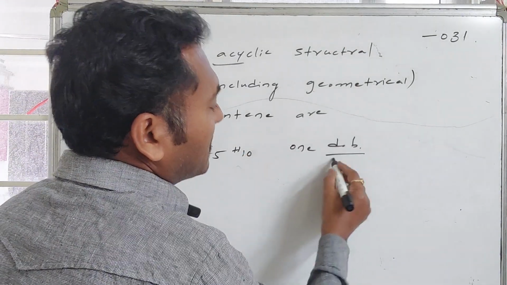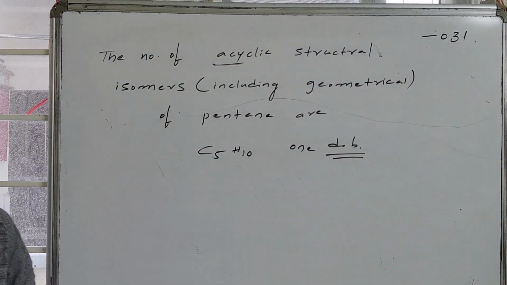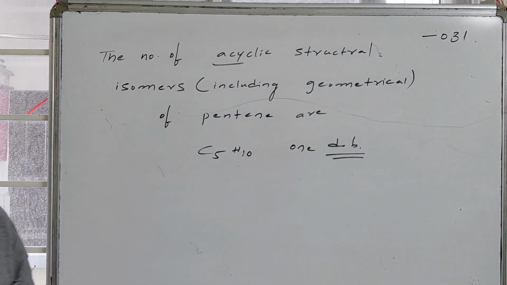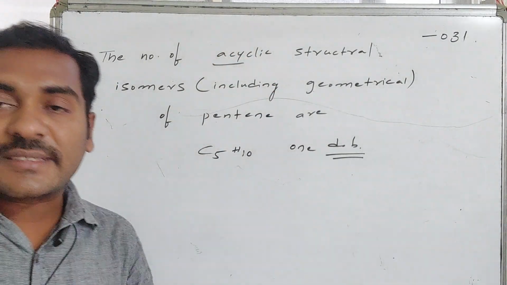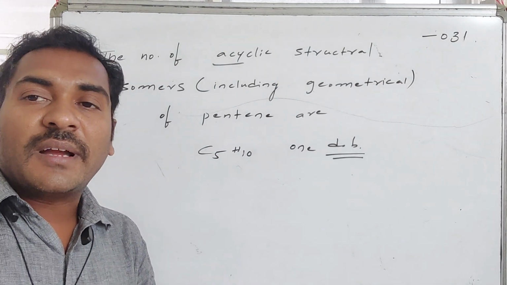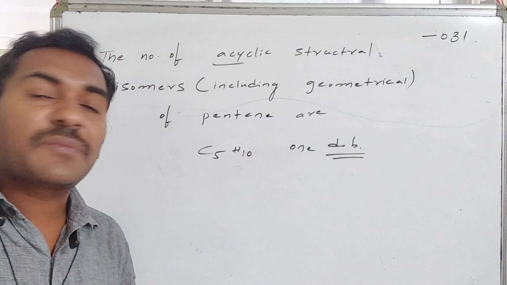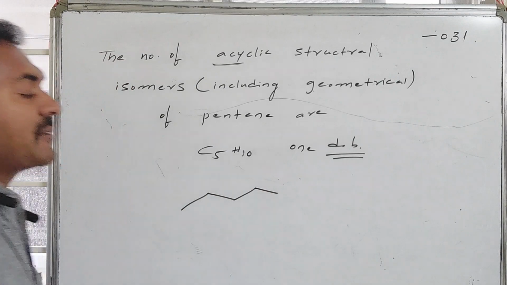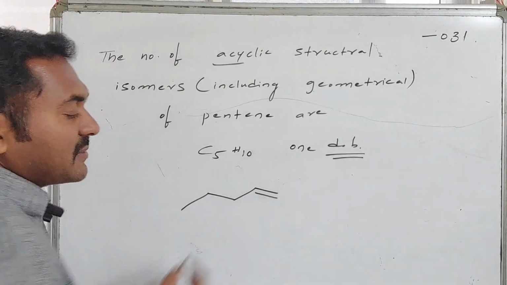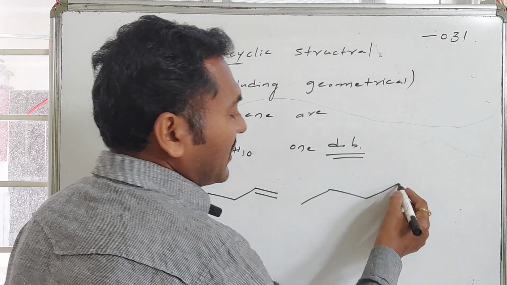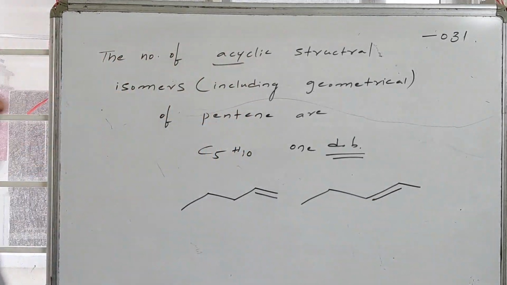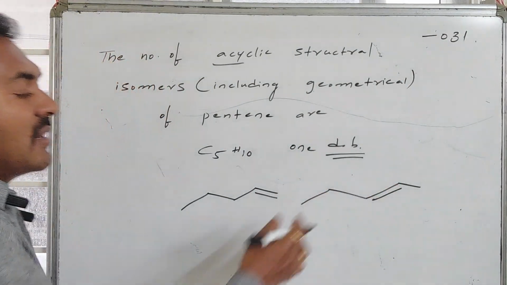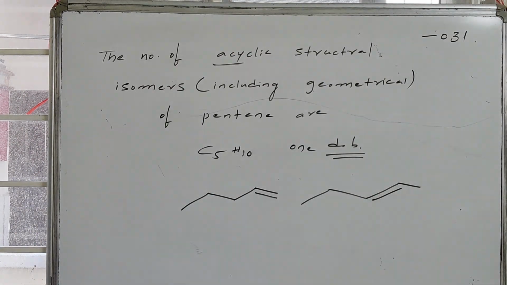If I write the possible structural formulas of C5H10 in various ways, from that I have to extract the number of acyclic ones. Cyclic is not considered. I have to write only the acyclic ones, the total number of possible isomers including geometrical isomers of the pentene system. Whereas for a 5-membered system, if I write a linear 5, I can keep the double bond at this place. I can keep the linear 5's double bond at the second and third carbons combination. If I extend this one, this also becomes the same and this also becomes the first one. Hence, in two ways we can write.